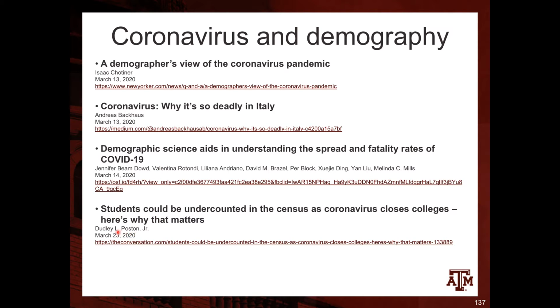Another interesting article, by Dudley Poston, who recently retired from Texas A&M University, talks about how students could be undercounted in the census as coronavirus closes colleges, and why that matters.